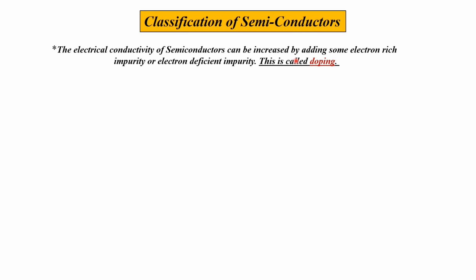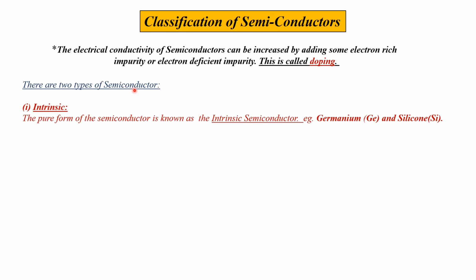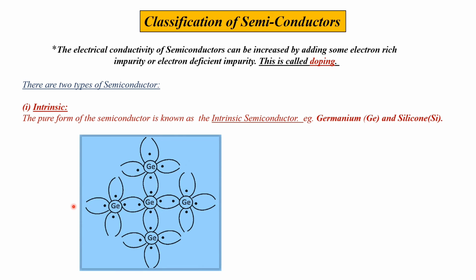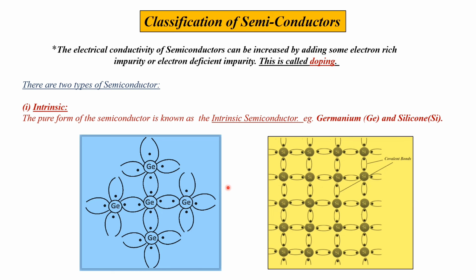Classification of semiconductors. The electrical conductivity of semiconductors can be increased by adding some electron-rich impurities or electron-deficient impurities. This is called doping. There are two types of semiconductor. Intrinsic: the pure form of semiconductor is known as the intrinsic semiconductor. Examples are germanium and silicon. This is a pure form of germanium and this is a pure form of silicon, and this is a covalent bond.